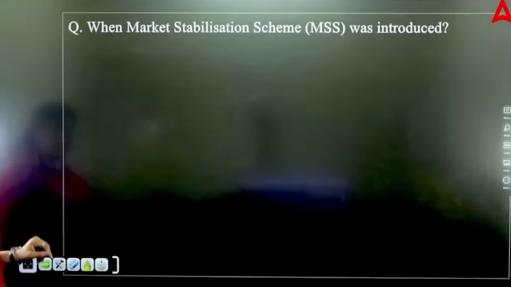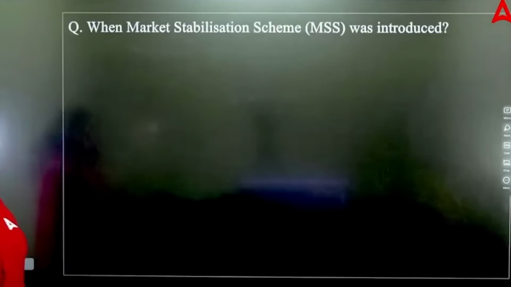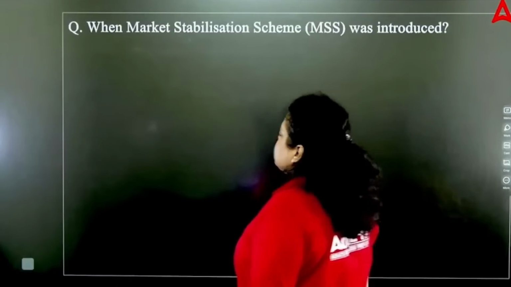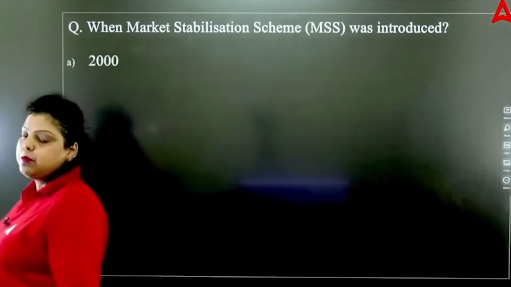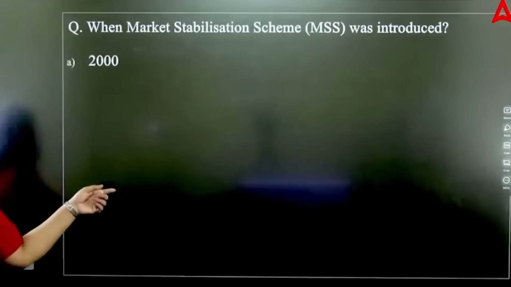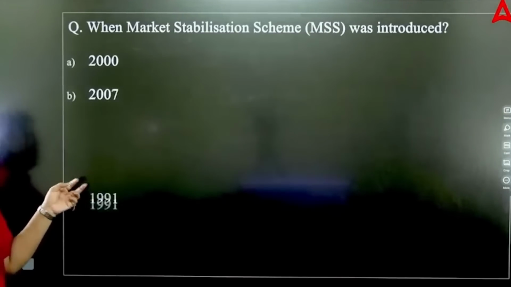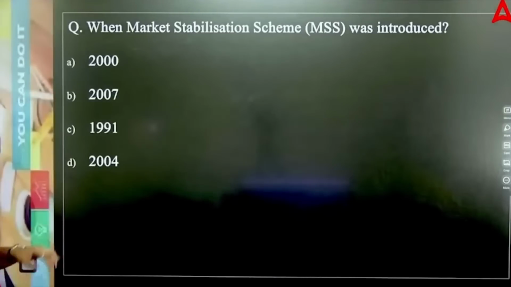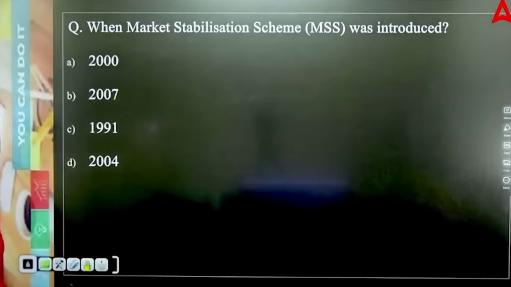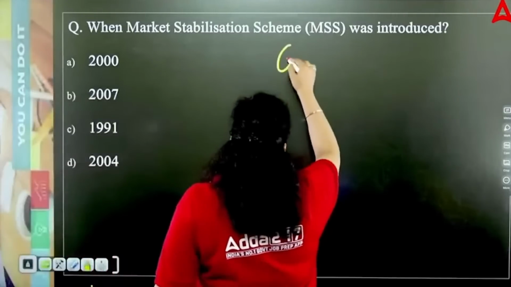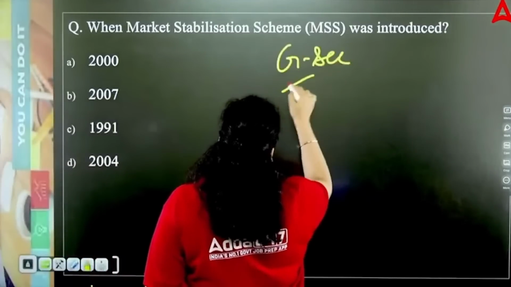Now, when was the Market Stabilisation Scheme introduced? MSS. Market Stabilisation Scheme is the scheme in which the Government of India gives its securities to RBI, and RBI sells those securities in the market to maintain the liquidity of the market.